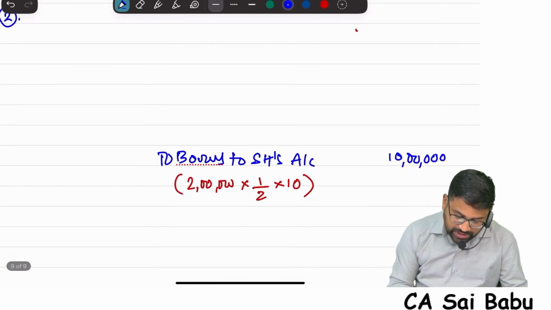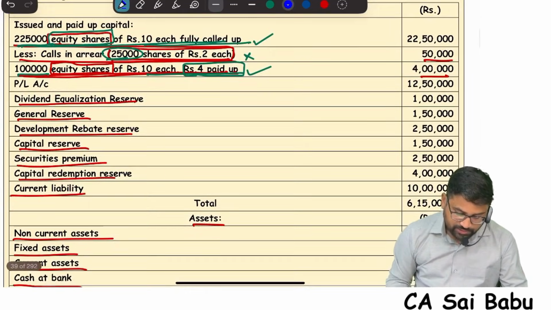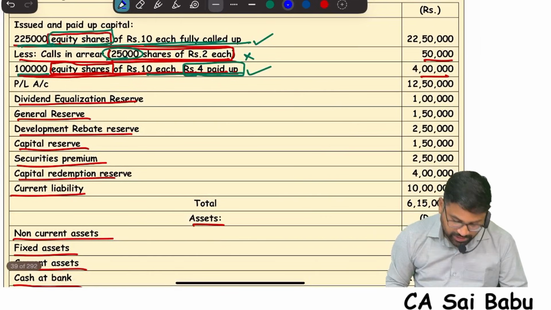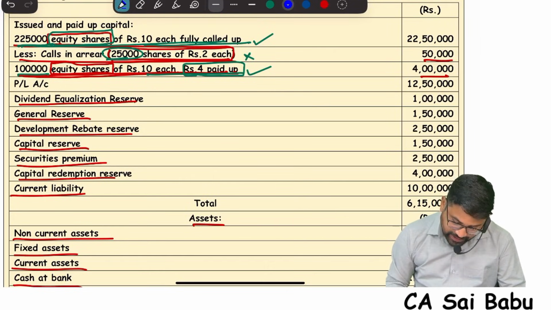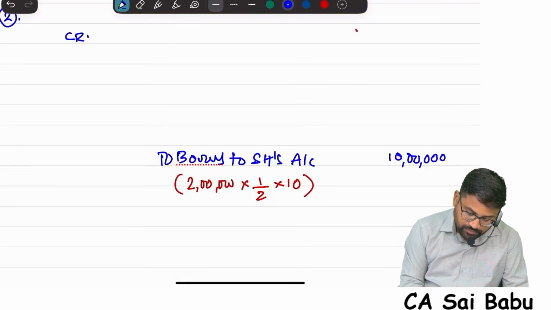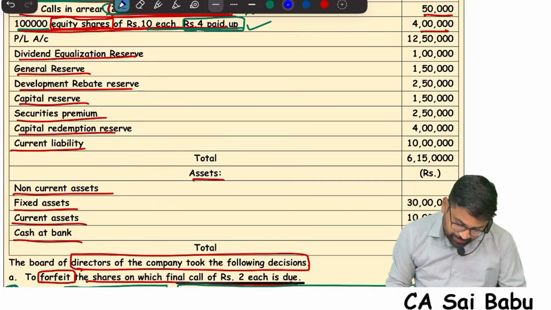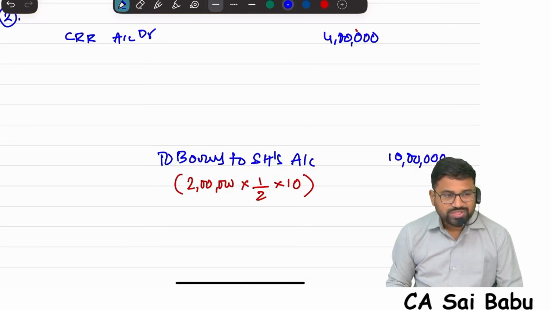Now this 10 lakhs I need to utilize from sources I have as per the act. What are the sources I can use? Free reserve, securities premium, CRR. Correct? So CRR is there, 4 lakhs. Use it. CRR account debit, I am using 4 lakhs. Next. Any capital reserve? 1,50,000. Can I use capital reserve here?